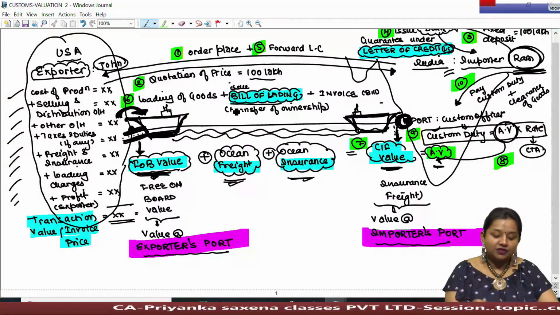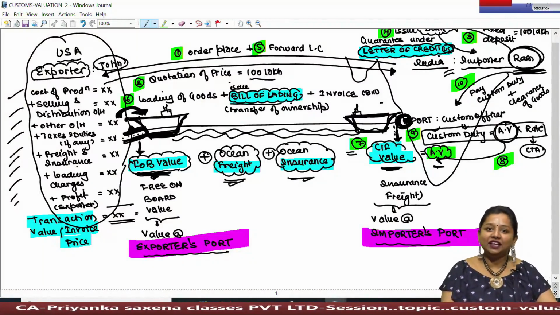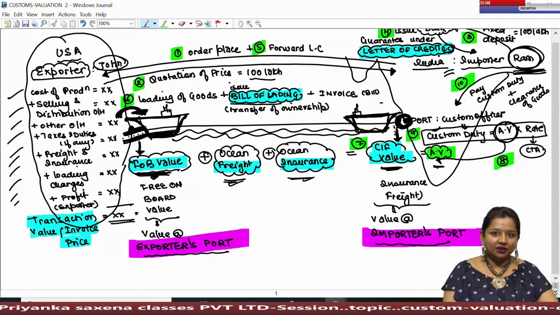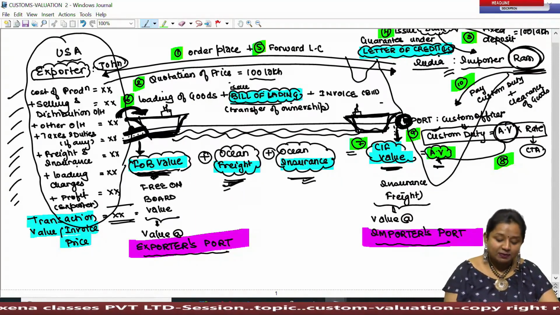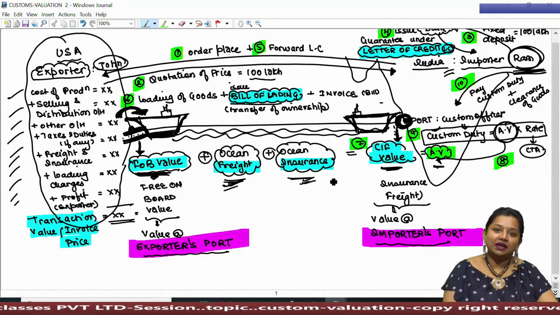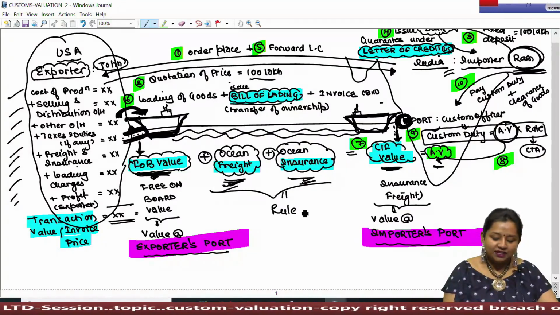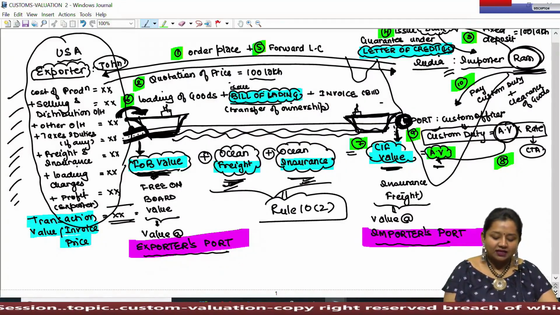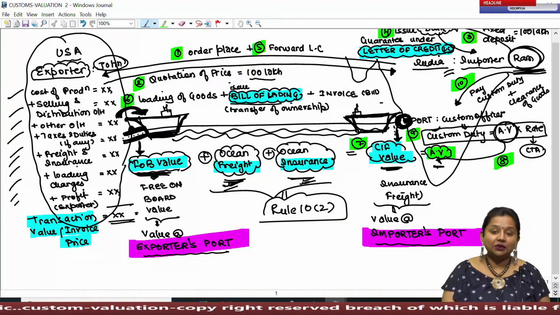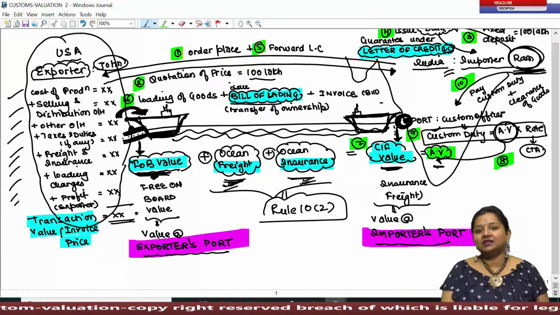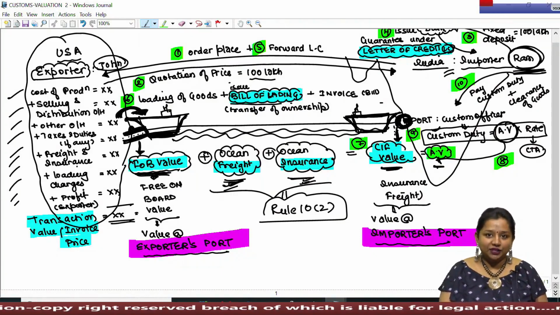Since the ownership of goods has been transferred in the name of the importer, therefore any other expense incurred after FOB has to be incurred by the importer himself, which generally includes freight and insurance. These are the two expenses which have to be added while determining assessable value under customs, what we did under Rule 10 Sub-Rule 2 in the previous session. Rule 10 Sub-Rule 2 has clarified that freight and insurance shall always be added while determining the assessable value, because without these two expenses, the goods cannot be landed or taken to the port of importation.